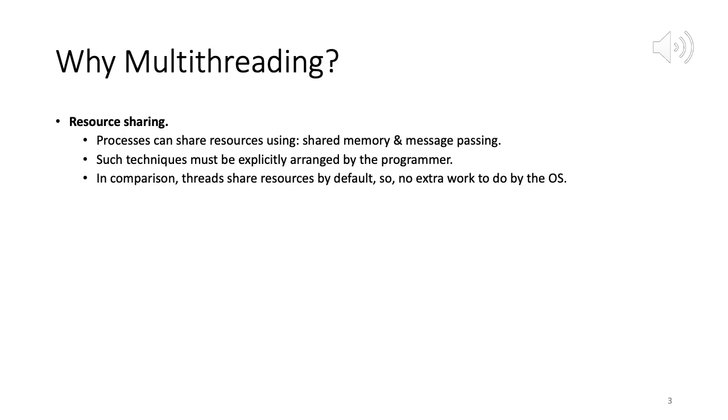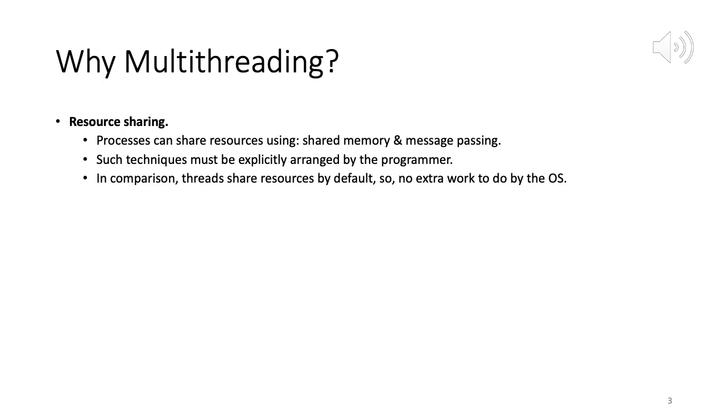Okay, now I am on slide 3. Same question, why multi-threading? This is a continuation of the previous slide. Another good reason is resource sharing. We know that when we have separate processes, how can they share resources? The answer is, we discussed this in chapter number 3. Two techniques are there: shared memory and message passing. So using that, they can share resources.